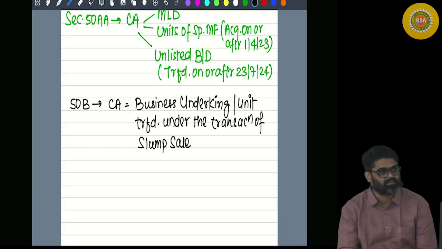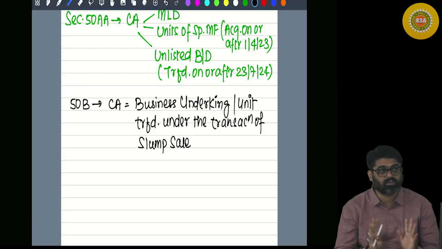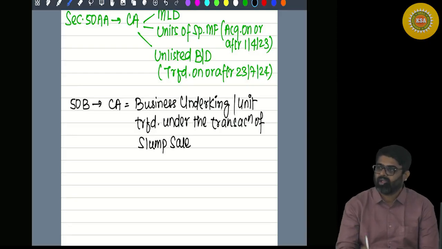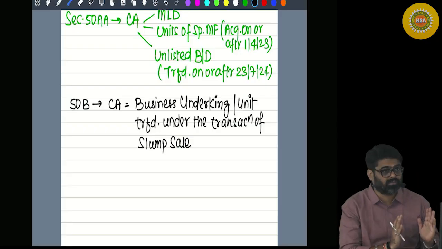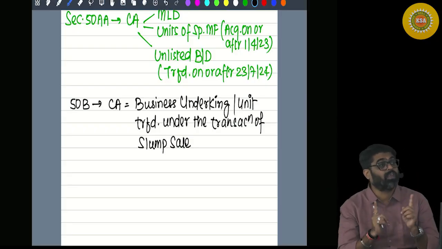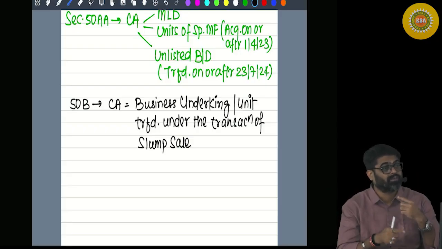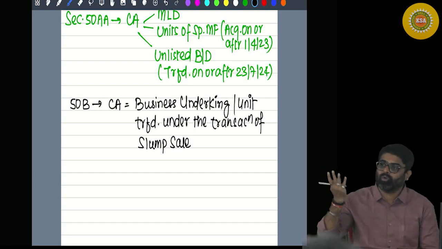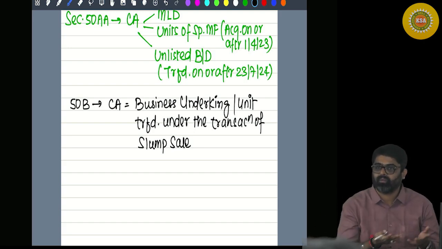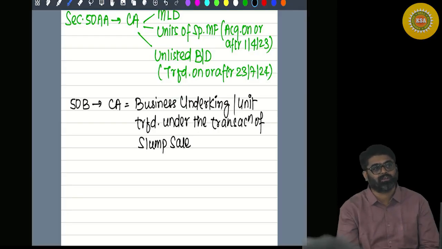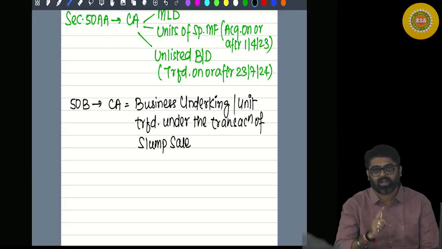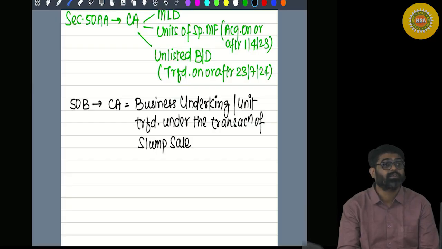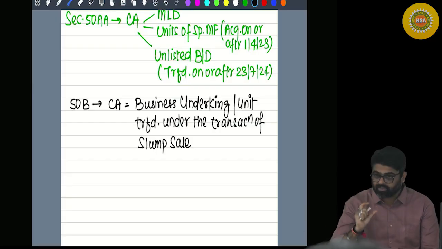Just imagine, if nothing is done for this, I will never buy an asset in my individual name. I will start a business and always keep on buying all those assets in the name of my business. And who is going to check whether I am actually doing that business or not? And whenever I am interested in selling these assets, I will not sell them individually.